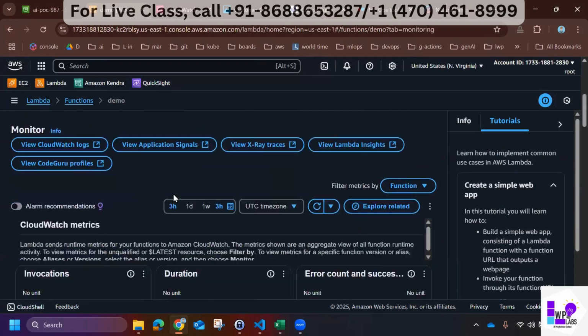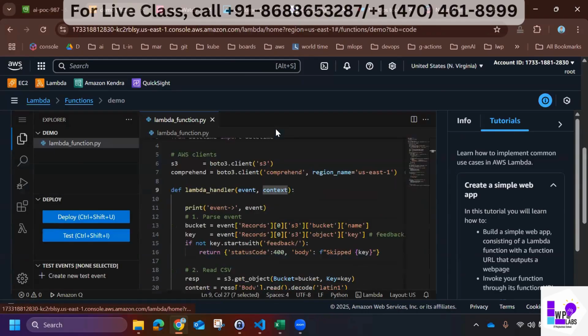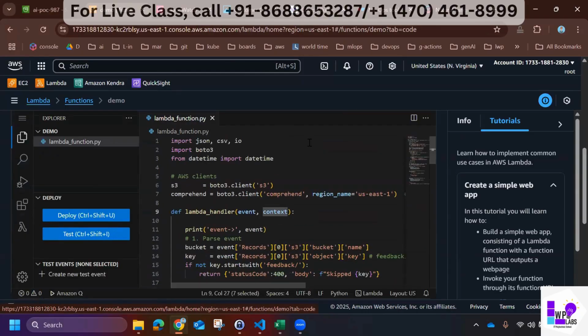Okay, and this Lambda function, I have coded using Python. So now if you see these three lines, I told you, if I do not have an inbuilt functionality in Python, I will import those functionalities. So what is it importing? Importing JSON, CSV, and IO.